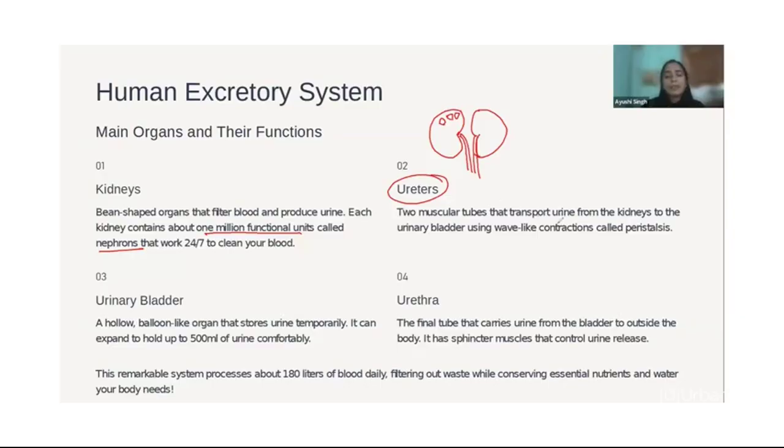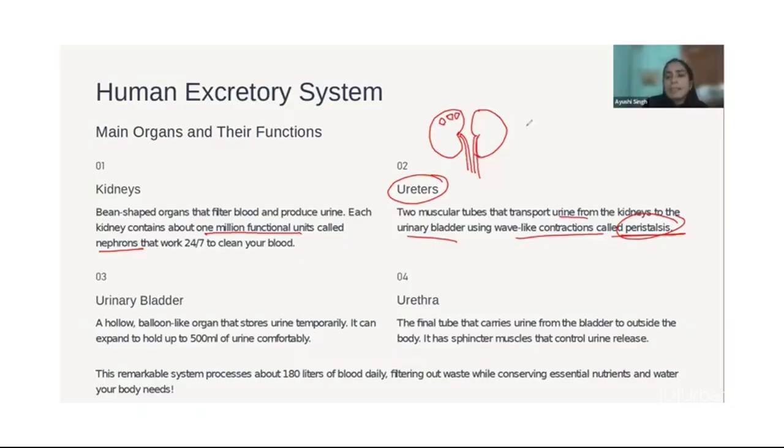They help in the transportation of urine from the kidney to the urinary bladder using a wave-like contraction, that is peristalsis. If you have read about digestion, the esophagus does peristalsis to move food from the mouth to the stomach.